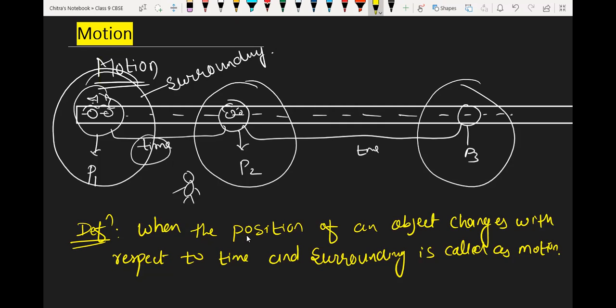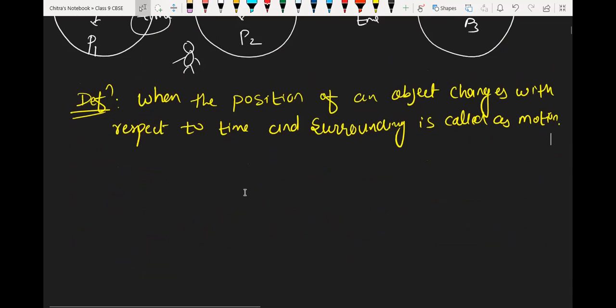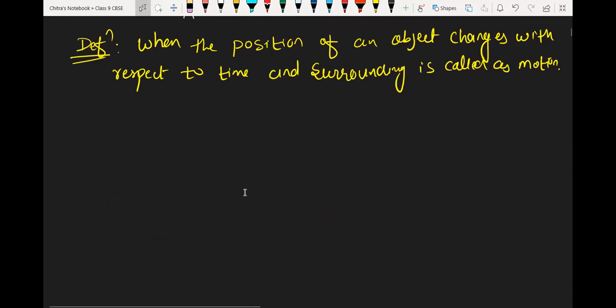Now we have to go through one more example. Suppose we are traveling in a bus, and the person sitting right in front of us.